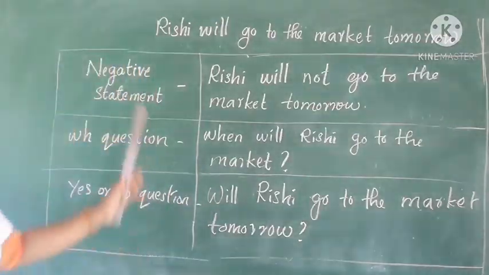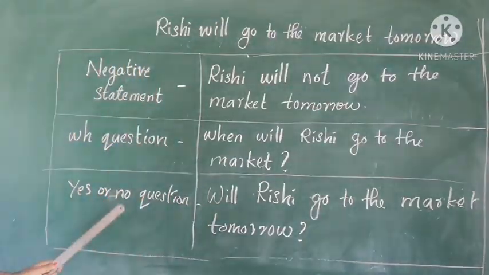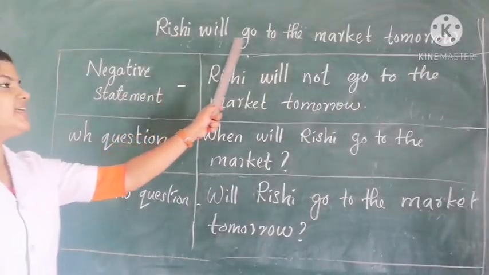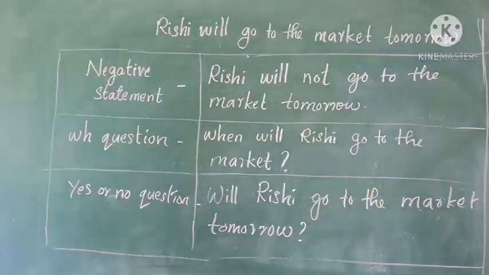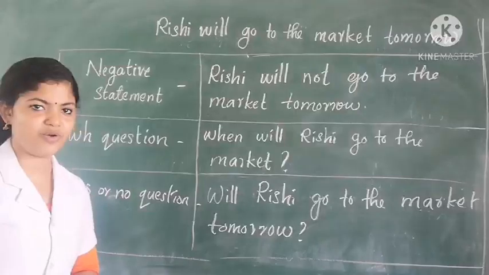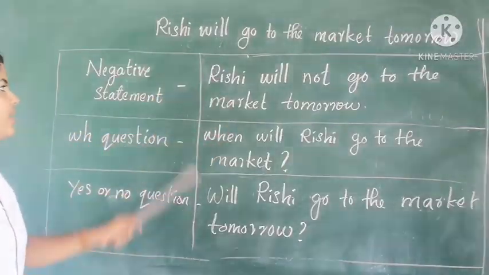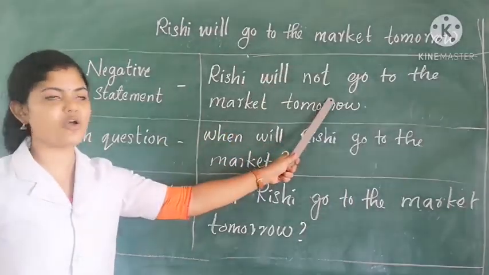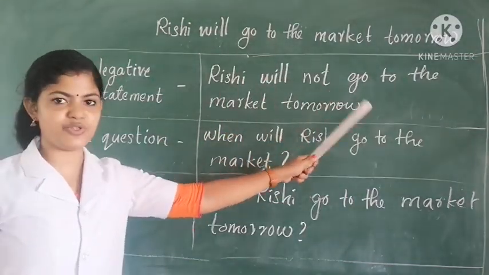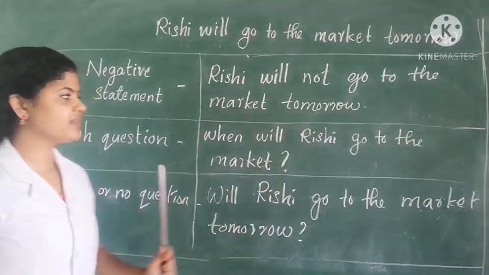Okay, students, now you look at the board. Here we can see the positive statement that Rishi will go to the market tomorrow. Now we change this statement into negative. For that we use will not. Rishi will not go to the market tomorrow.